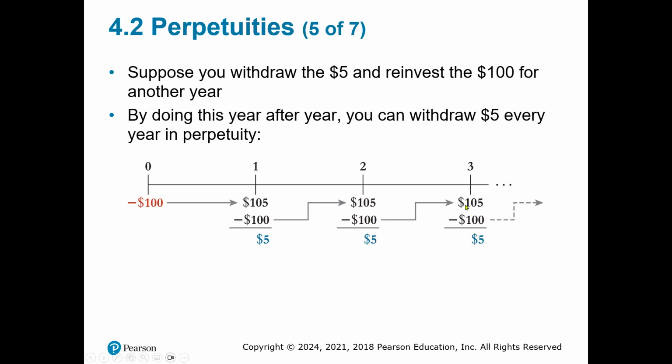And then at 3, you have $105 minus the $100, which gives you $5. So you see this arrow. The arrow points from the negative $100, the value of each year, to the $105 value of the next consecutive year.